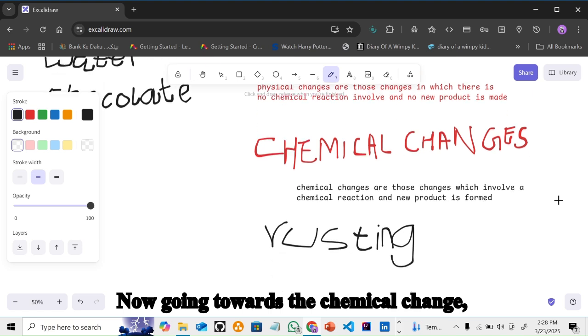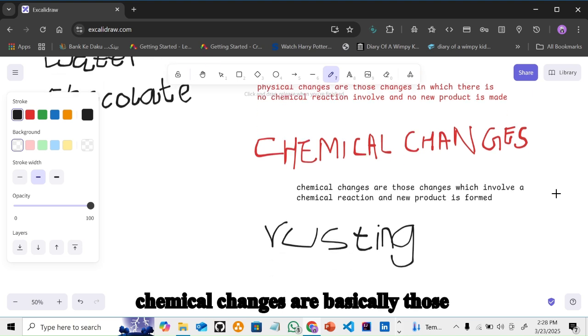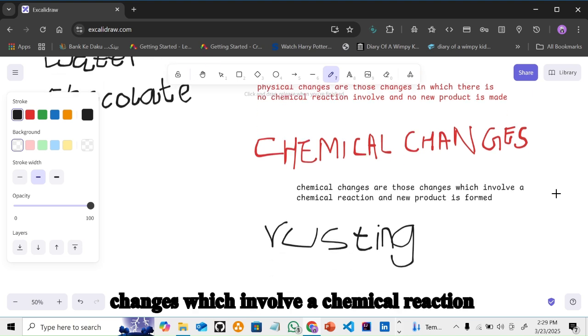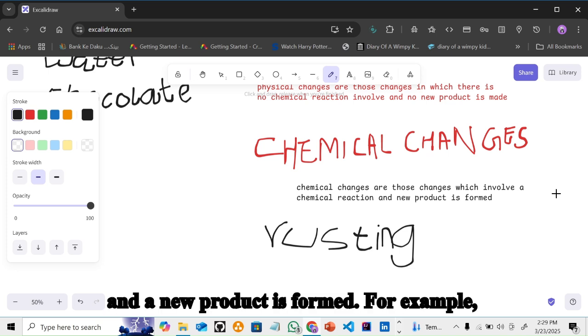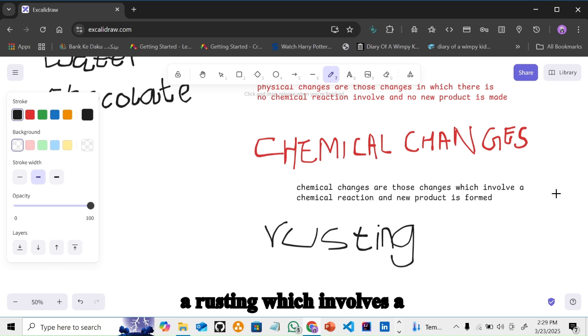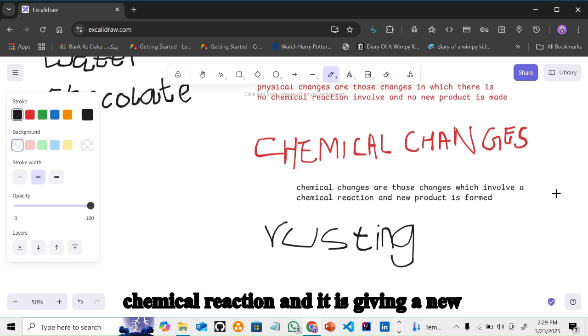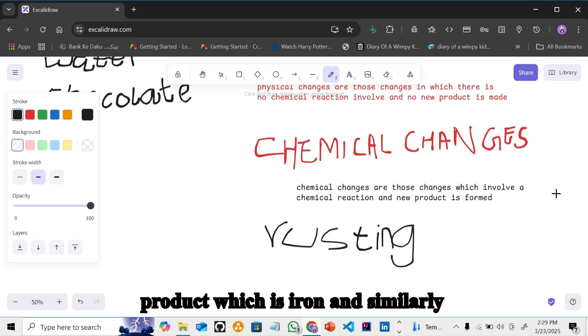Now going towards the chemical changes, these are basically those changes which involve a chemical reaction and a new product is formed. For example, rusting, which involves a chemical reaction and gives a new product, which is iron oxide.